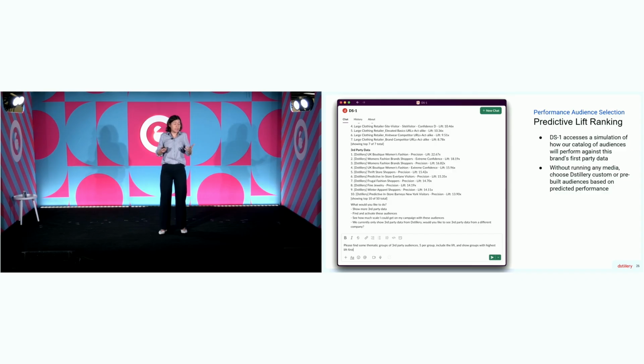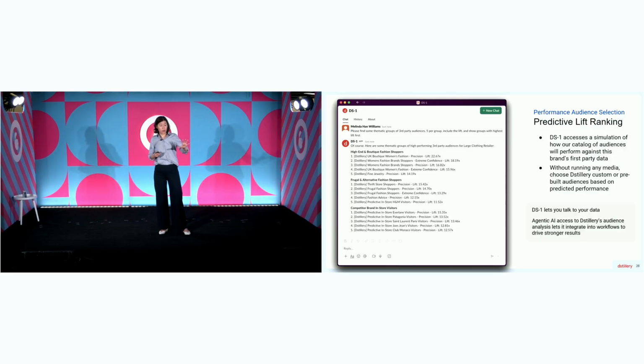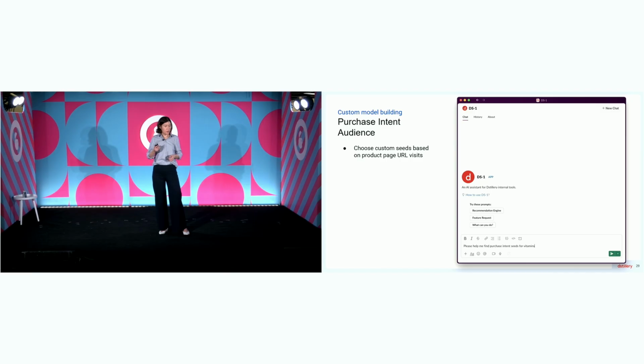Say I want to add some of these audiences, but I want a better understanding of what's going on. How do I inform my activation on my campaign? I can say, please find me some thematic groups of these audiences, and it finds high-end fashion and frugal stuff and competitive brands. The point here is that it's giving me all these results, but DS1 didn't do any math here. It's accessed an analysis that we already run outside of DS1 for all of our clients. What the agent's adding here is that it made that analysis instantly accessible, and that lets us talk to the data, and that instant accessibility is what lets our clients add this to their workflows in a way that is providing really strong results.